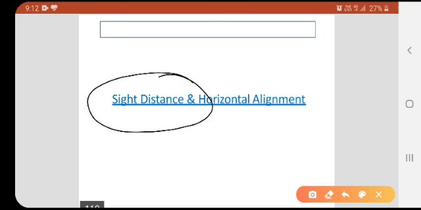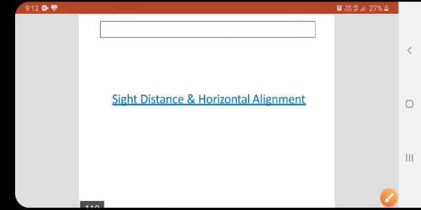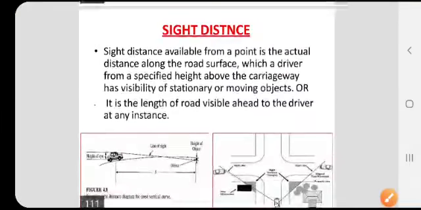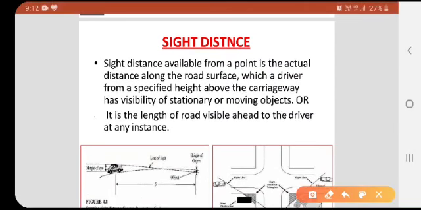As we know, the name itself indicates sight distance, which is nothing but up to what extent the human eye, the driver, can see while driving the vehicle on a highway. The sight distance is available from the point of actual distance along the road surface.